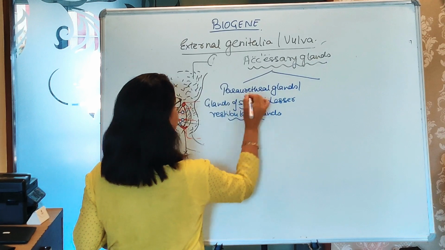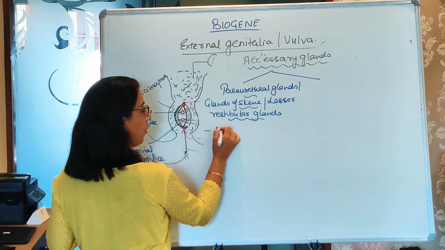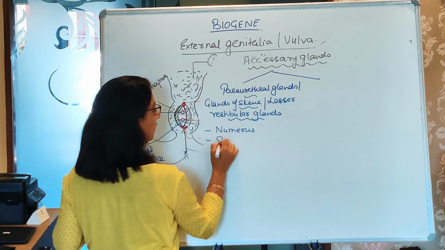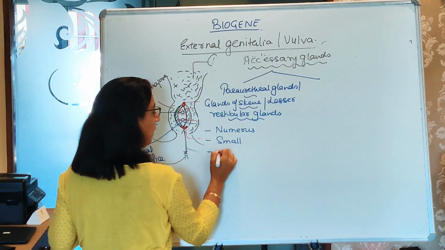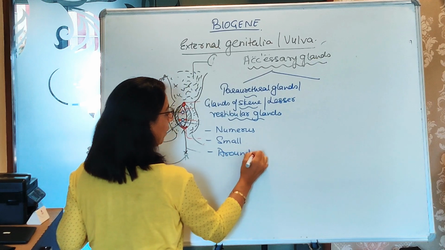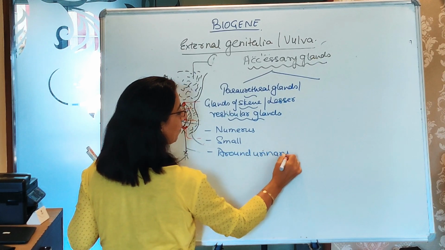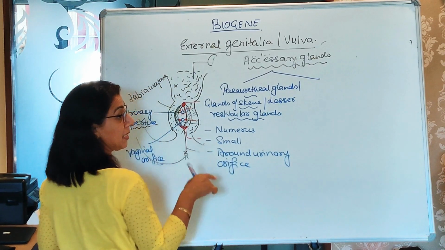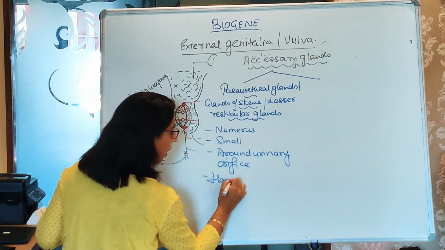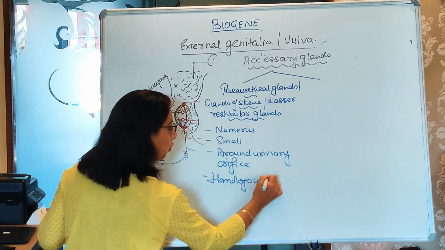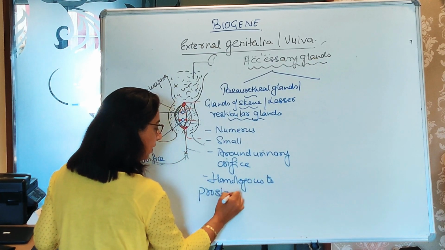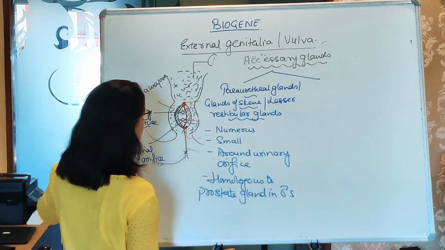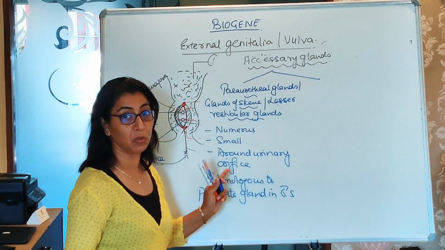These glands are numerous, they are small, they are around the urinary orifice, and if we consider the homology, they are homologous to the prostate gland in males. तो males के अंदर जो prostate gland है, they are homologous to them.